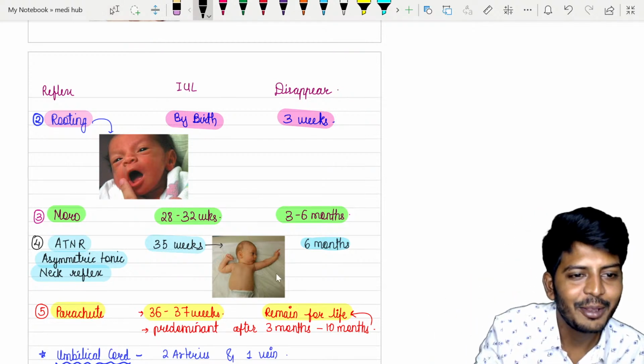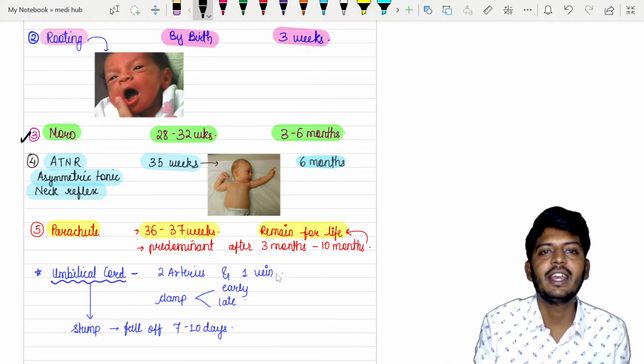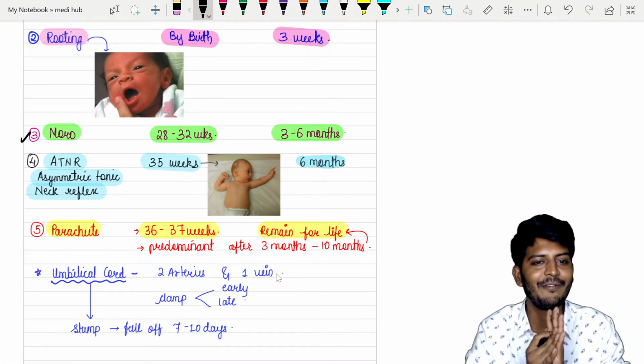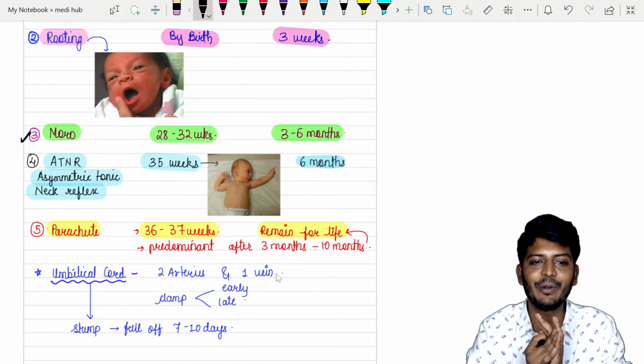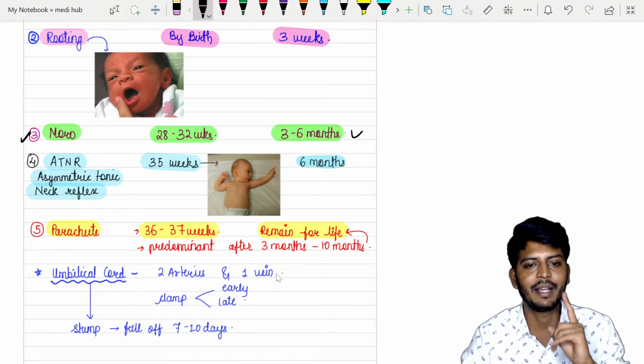Okay, so remember the grasp reflex. Then there is one more thing, Moro reflex. It is not moron reflex, it is Moro reflex. It will arise by 28 to 32 weeks of the intrauterine life, and disappear by 3 to 6 months. But the most important aspect, what is this?